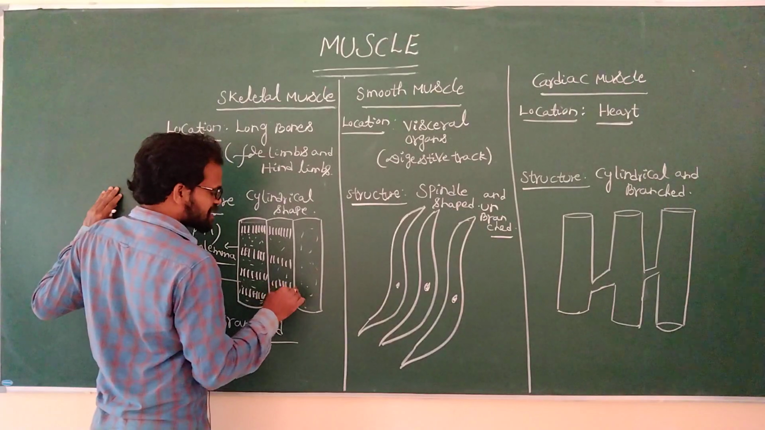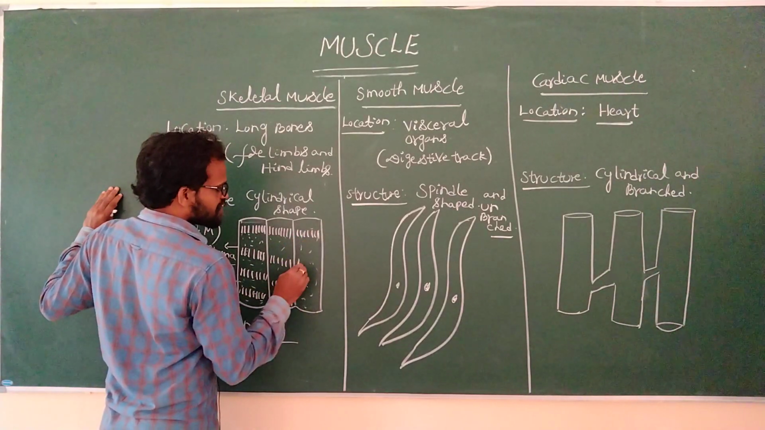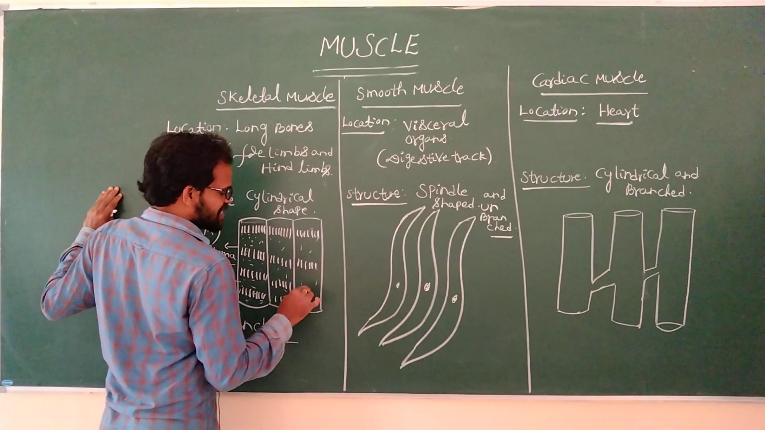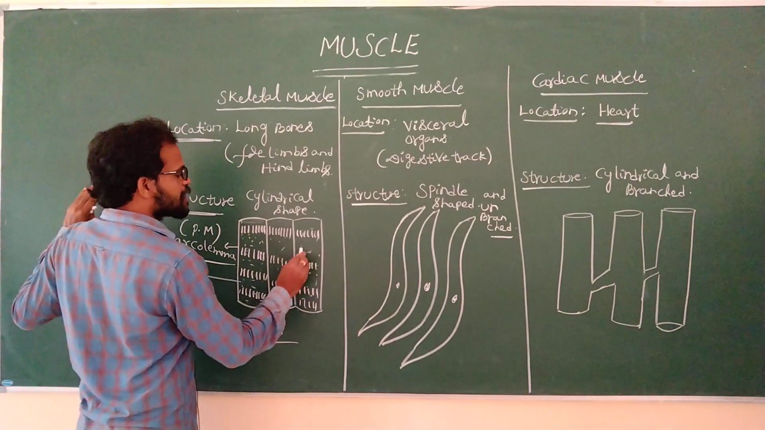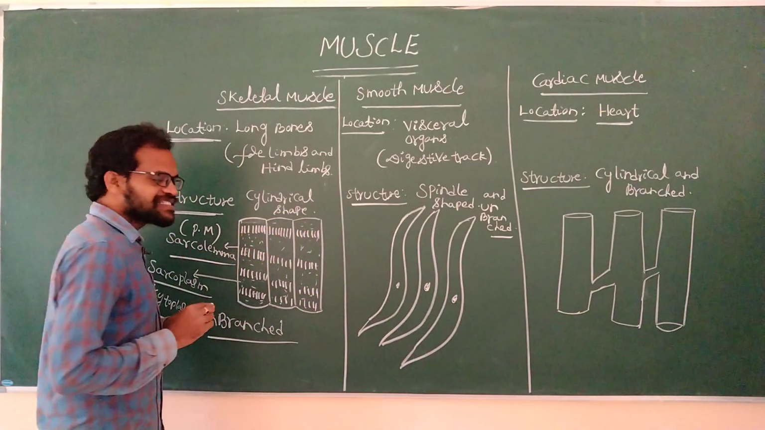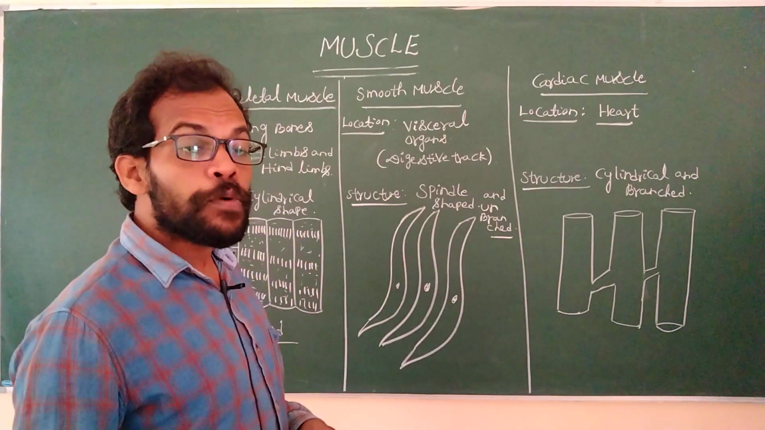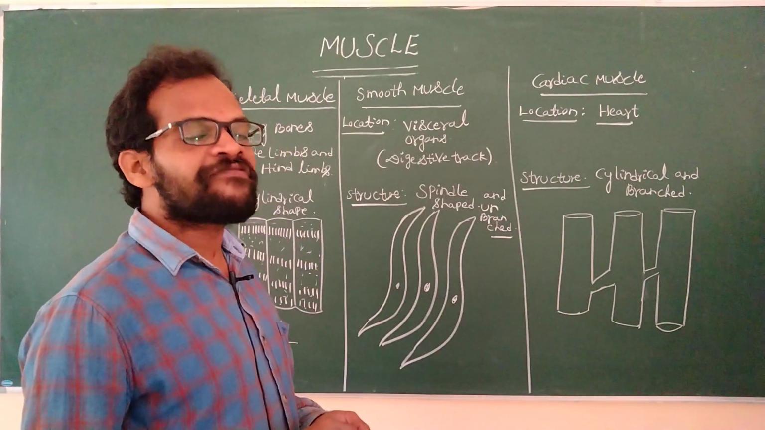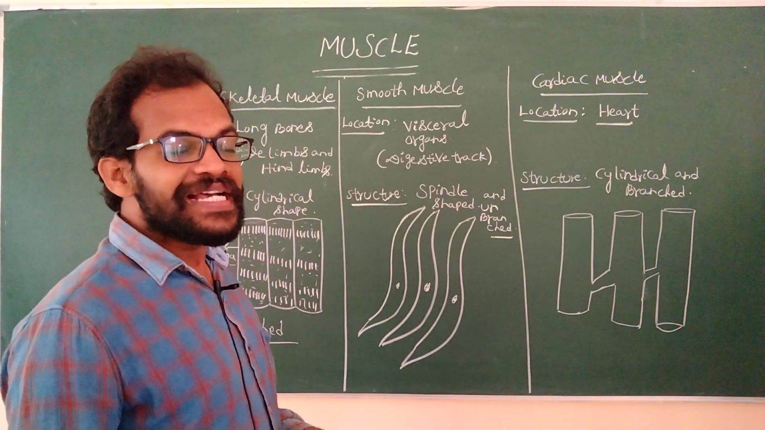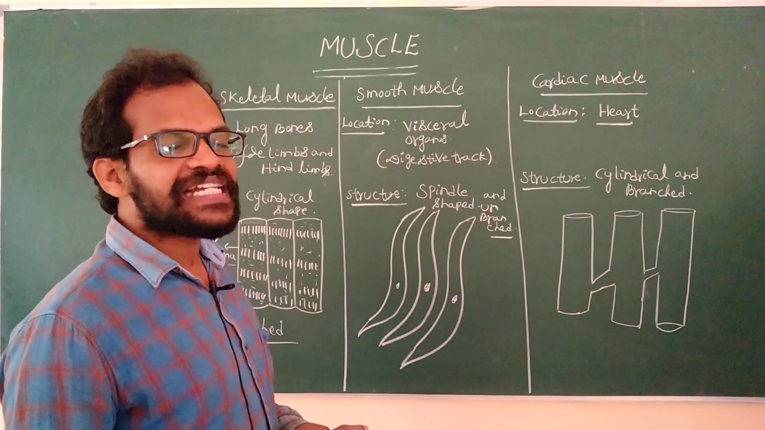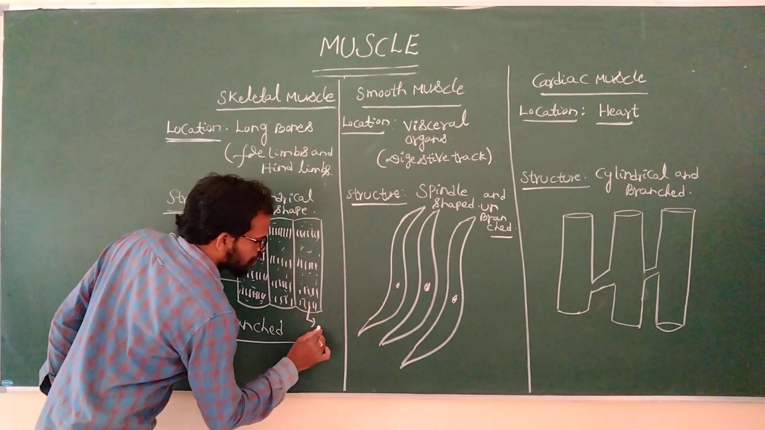The cytoplasm consists of two proteins, thick proteins and thin proteins. The thick proteins indicate myosin filaments. Thin proteins indicate actin filaments. Thick proteins form the dark band. The light band indicates actin filaments. Okay, this indicates the dark band.